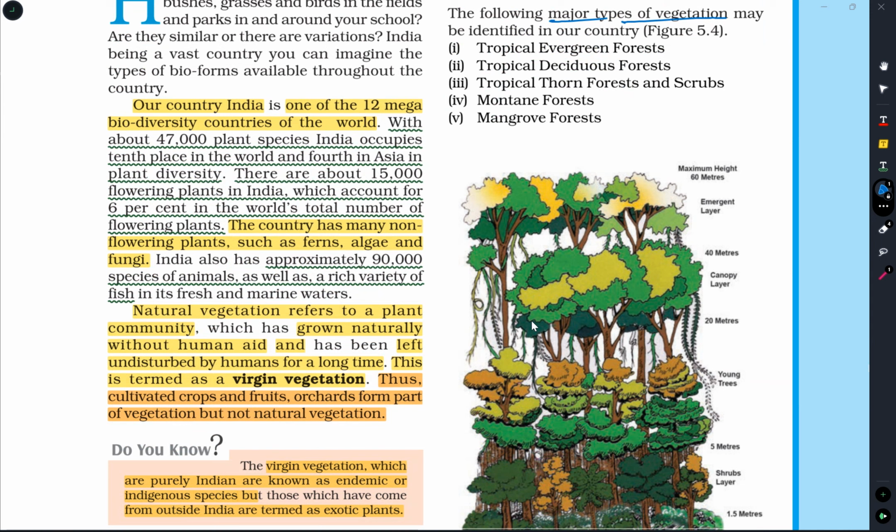See, here they have given that our country India is one of the 12 mega biodiversity rich countries. This point is very important. Our India is one of the 12 mega biodiversity countries. Let us learn what this term mega biodiversity means.